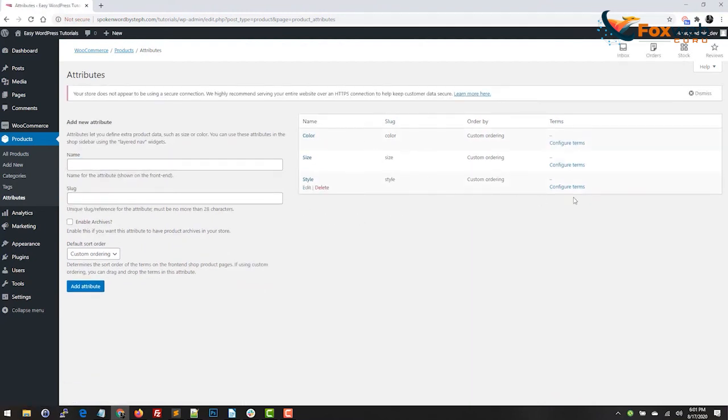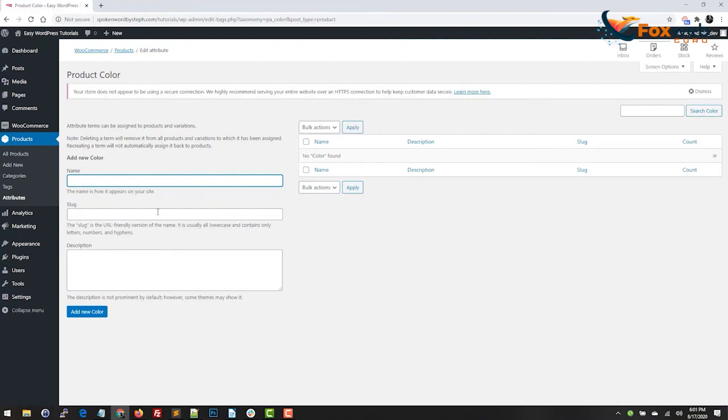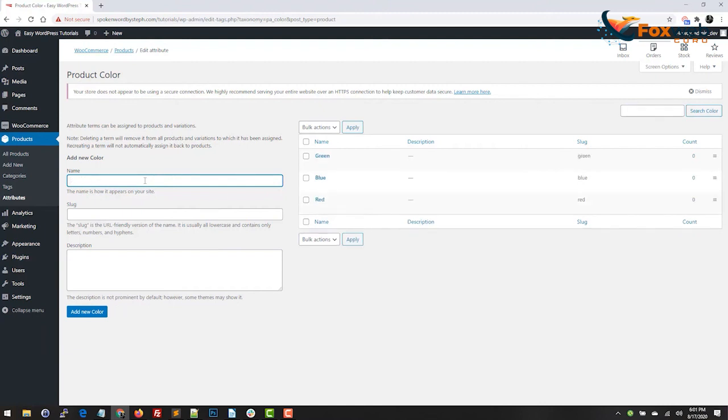So now I have my attributes in here, but we need to add values. To do that, we're going to want to configure the terms. All right, so from here, we're going to do red, blue, green, yellow. All right, and if I want to show these alphabetically, I can change the order. As you can see, just drag and drop them, and that's all set.